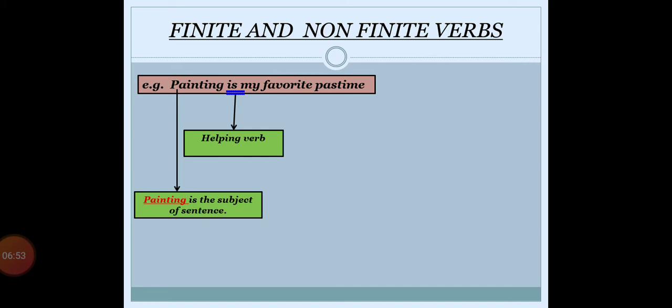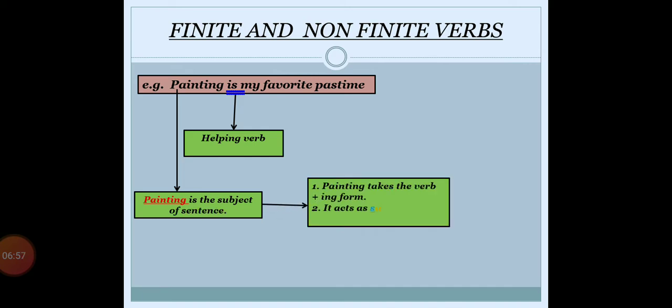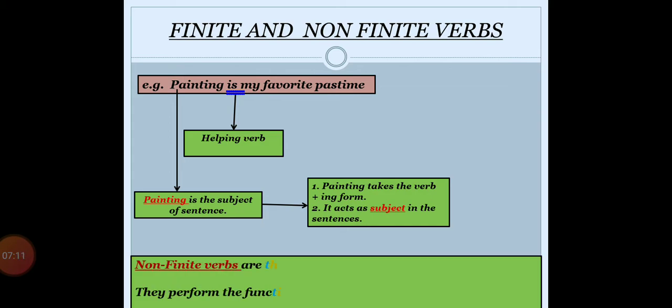So painting is the subject in this sentence, and painting takes the verb to paint. Actually the verb is to paint, but when it is converted into a noun, it has become paint plus ing, so painting. And it acts as a subject in this sentence, right?